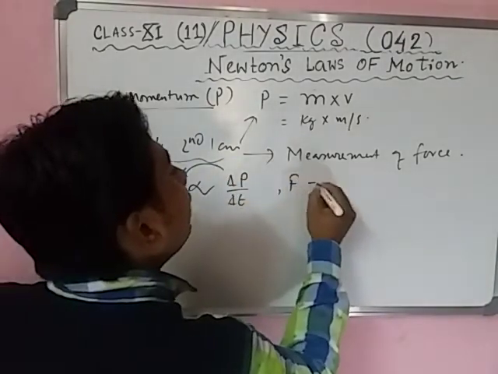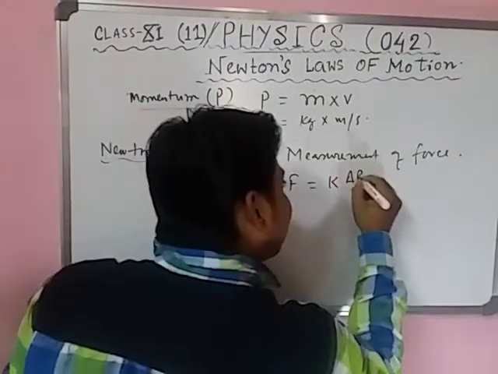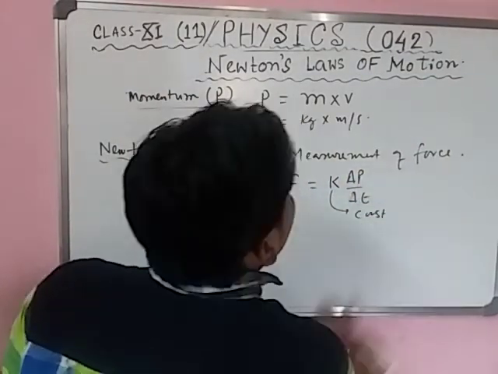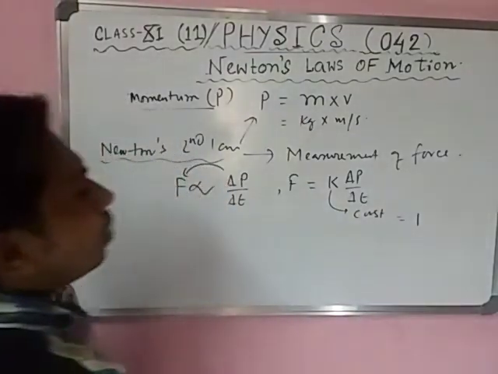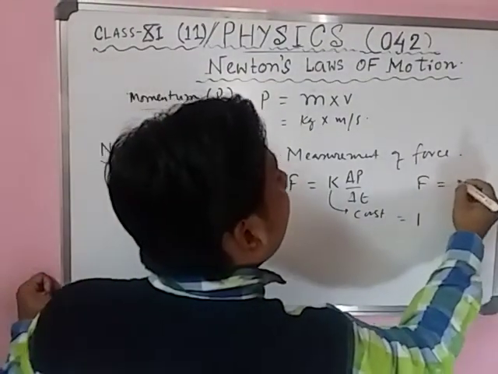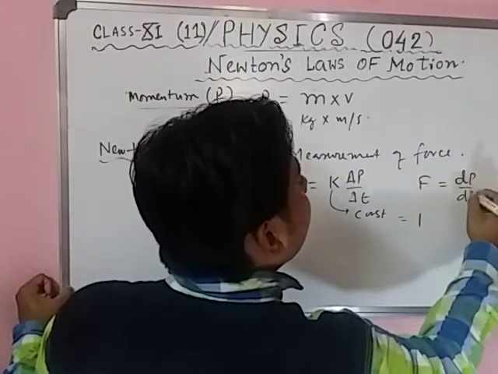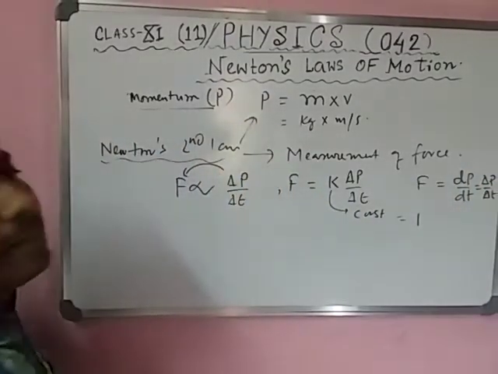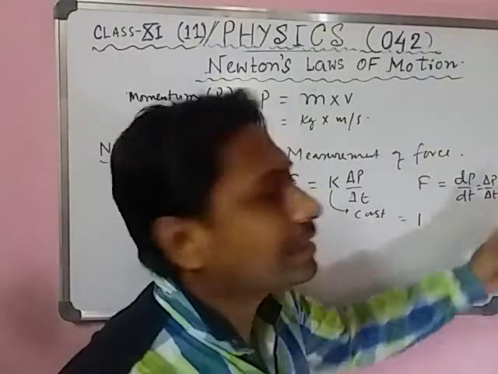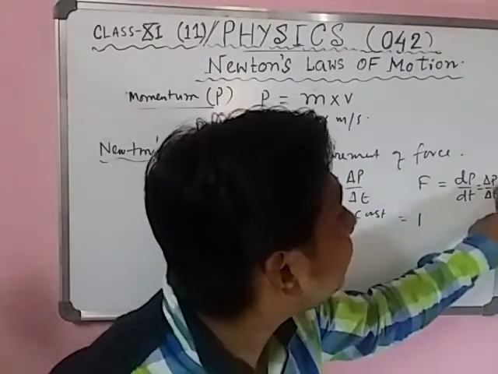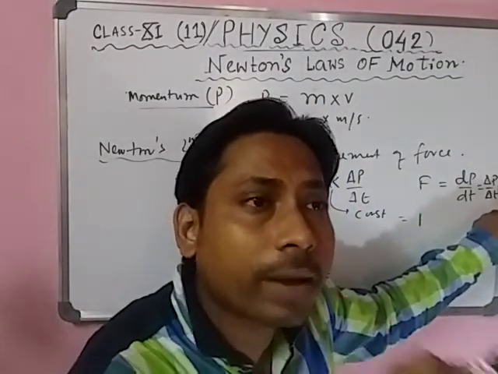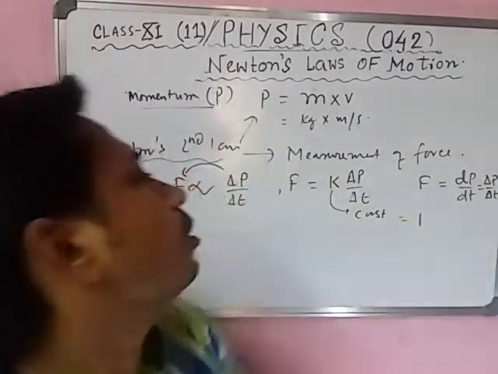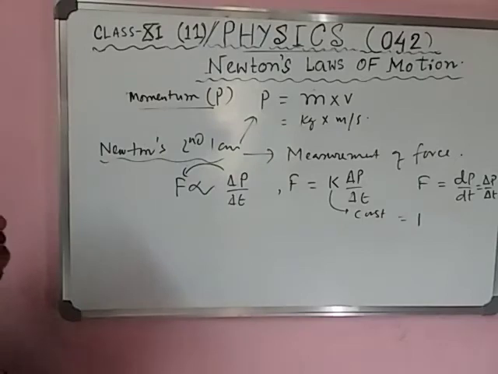So we can write F equal to some constant K into delta P by delta T. You may take the constant equal to 1. So we can write F equal to dP/dt or delta P by delta T, same thing. Delta P means change of momentum, and delta T means the time interval. Force equal to dP/dt is Newton's second law of motion.